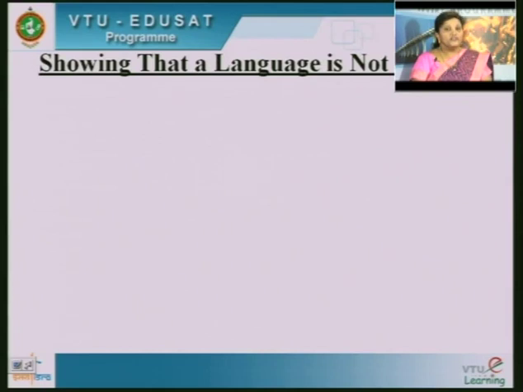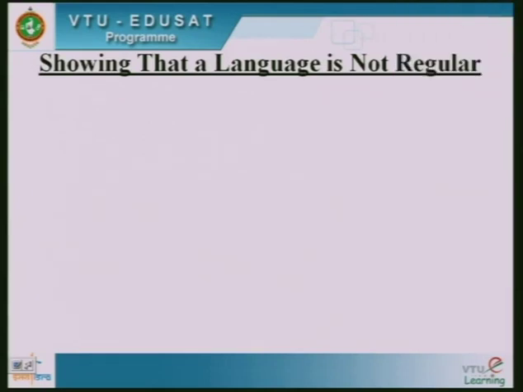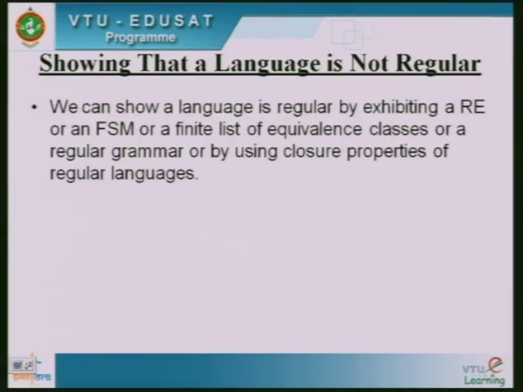So first, showing that a language is not regular. We can show a language is regular by exhibiting a regular expression or a finite state machine or a finite list of equivalence classes or a regular grammar, or by using the closure properties of regular languages.